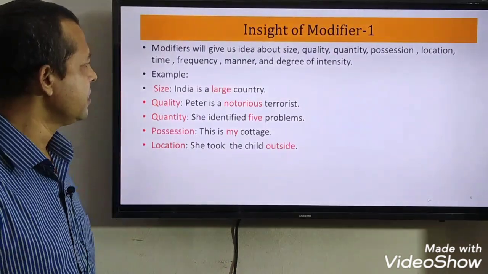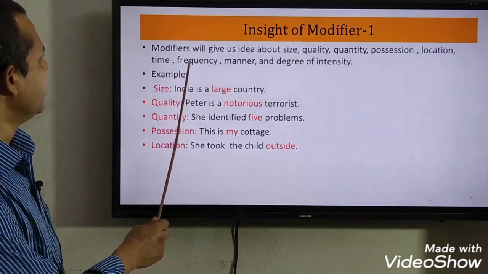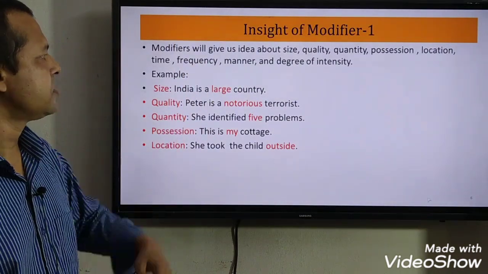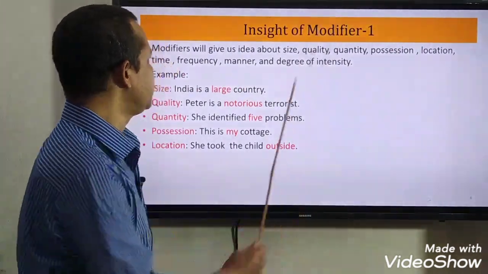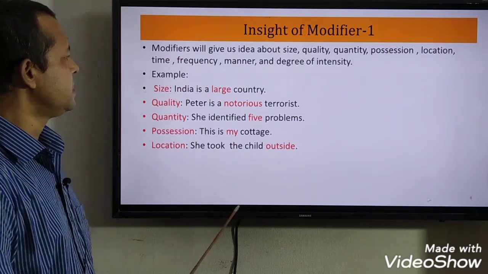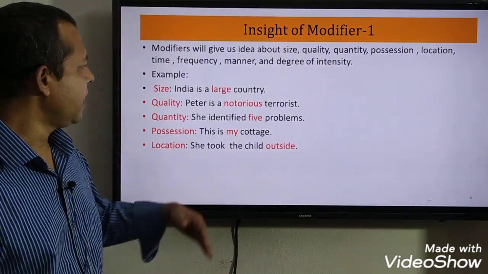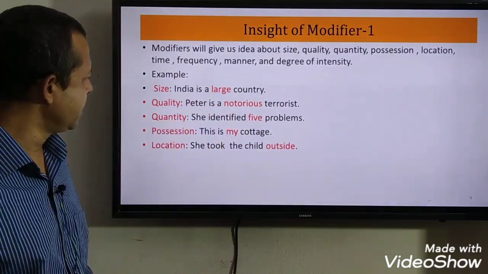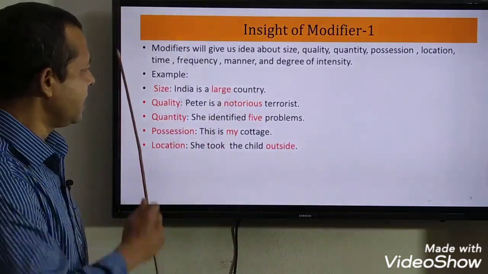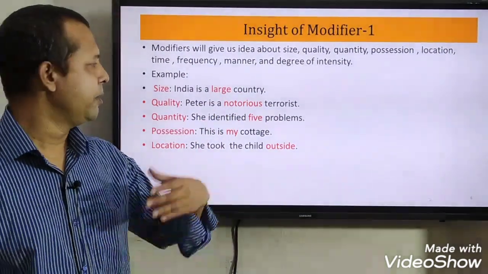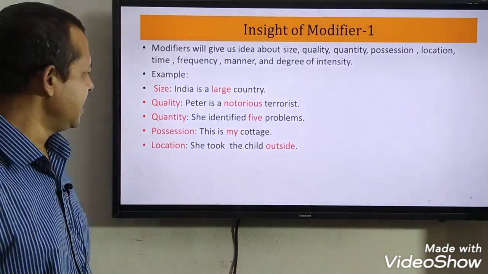Inside of modifier, here you will get a better understanding about modifier. Modifiers will give us an idea about size, quality, quantity, possession, location, time, frequency, manner, degree of intensity. Now let us learn about this through examples. India is a large country. Here the modifier is large and it is telling us about the size of India. So it is giving us an idea about size.